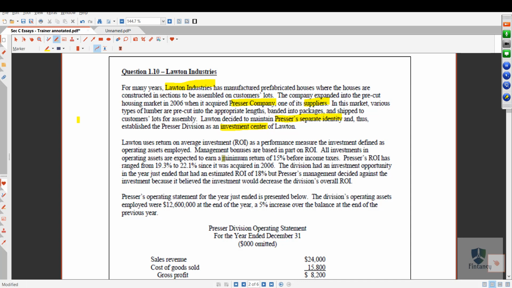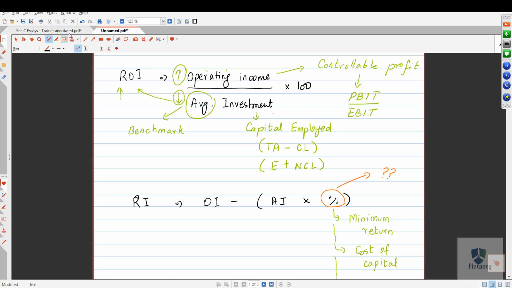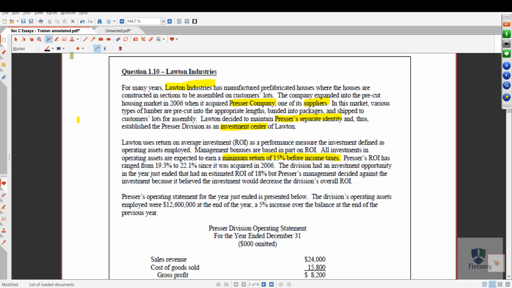Everyone please focus that the minimum return they are talking about is 15%. This is the percentage which I highlighted in red color. So they told you that the minimum return is 15%.